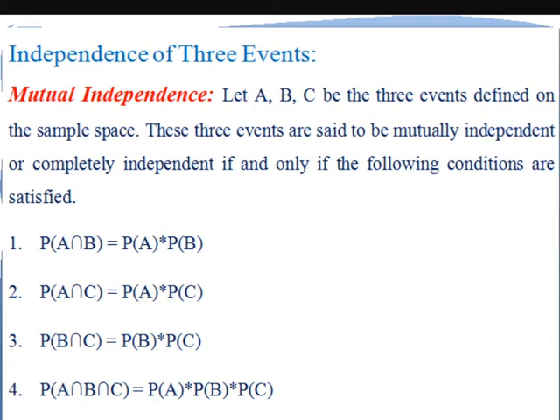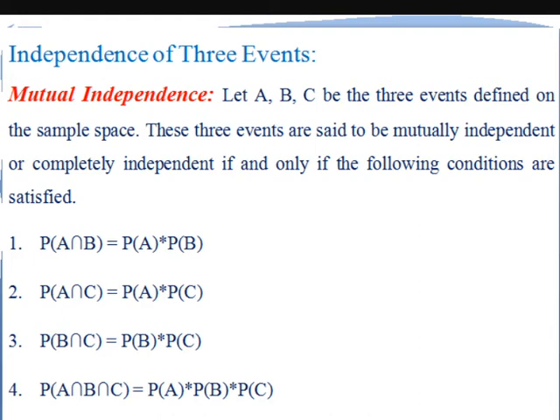Condition number one: probability of A intersection B is equal to probability of A into probability of B. Condition number two: probability of A intersection C is equal to probability of A into probability of C. Condition number three: probability of B intersection C is equal to probability of B into probability of C. And condition number four: probability of A intersection B intersection C is equal to probability of A into probability of B into probability of C.